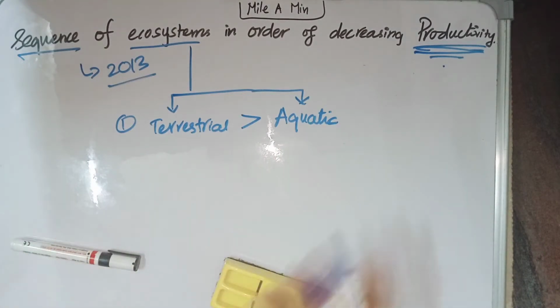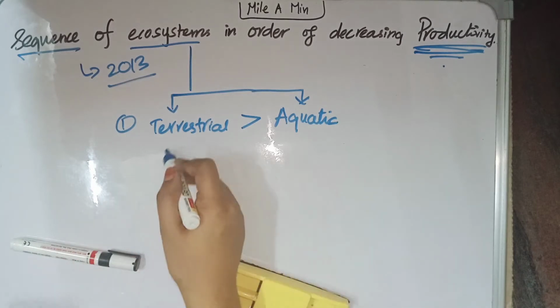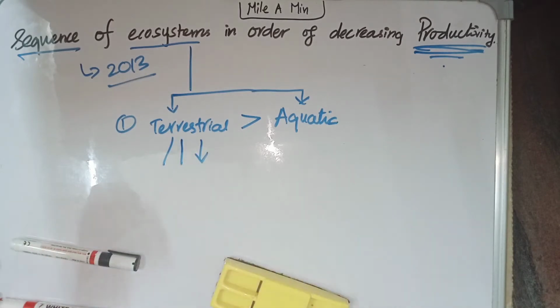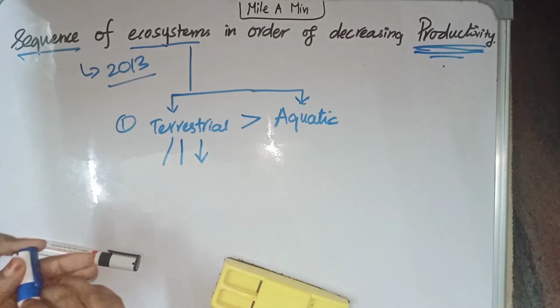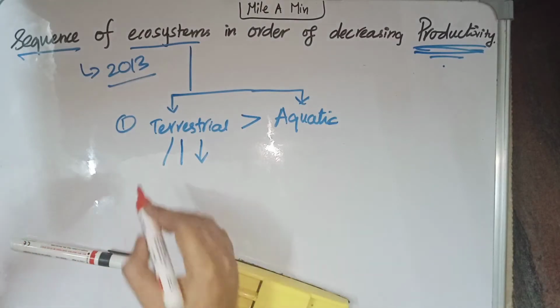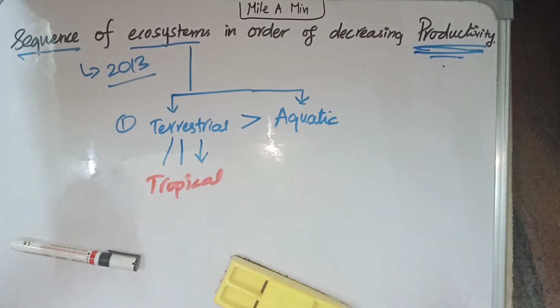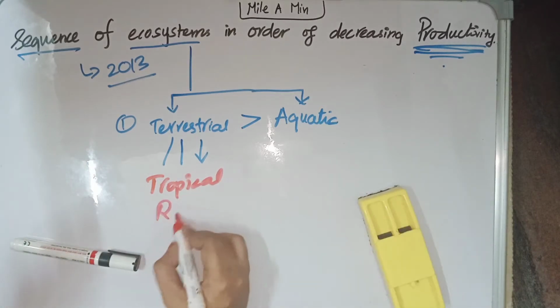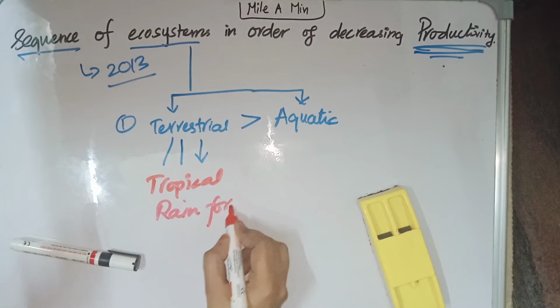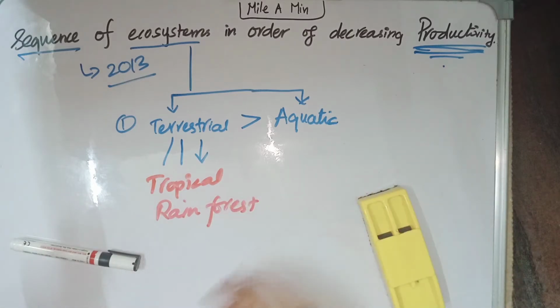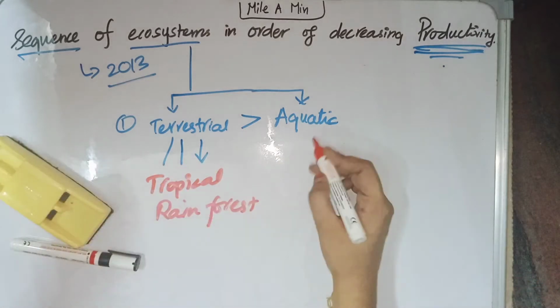In terrestrial ecosystem, we have many types. In that, the ecosystem which has the highest productivity is tropical rainforest. In aquatic ecosystem, the ecosystem which has the highest productivity is coral reefs.